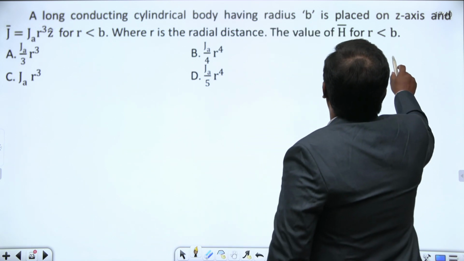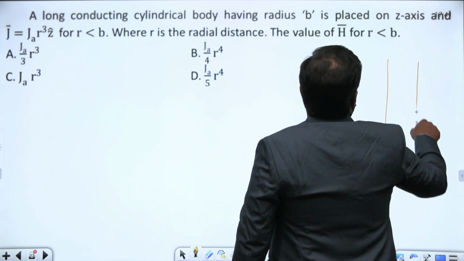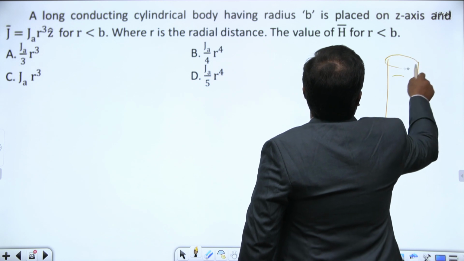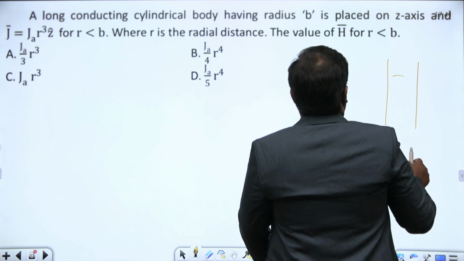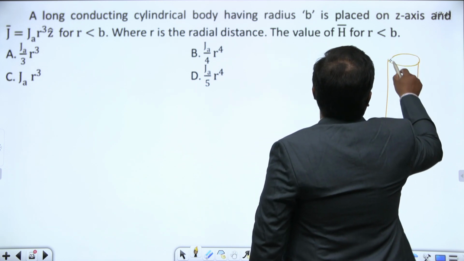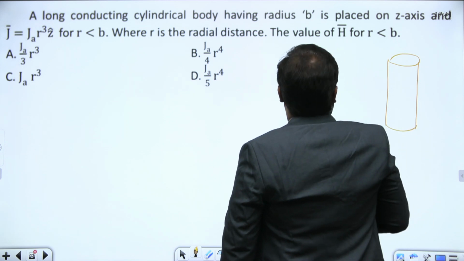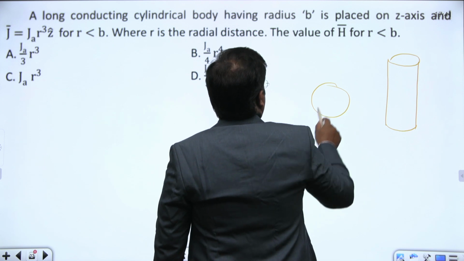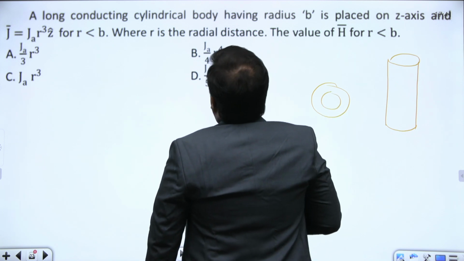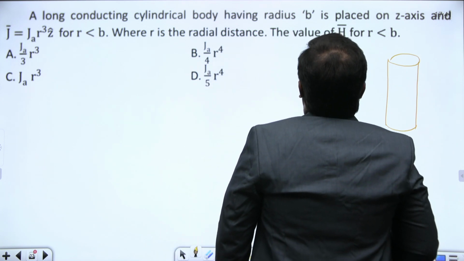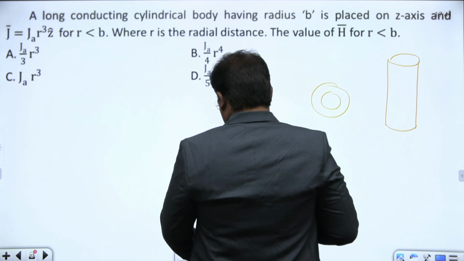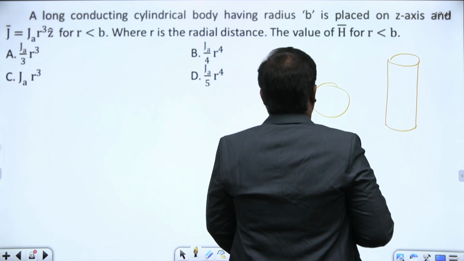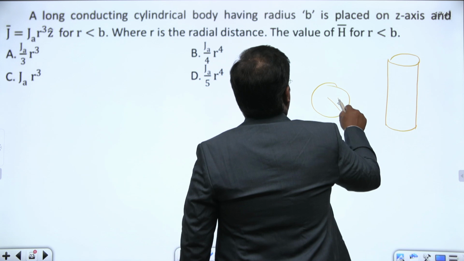It's a cylindrical body, some cylindrical body like this. In the top view, it is something like this, having a radius b, and it is placed on the z-axis.